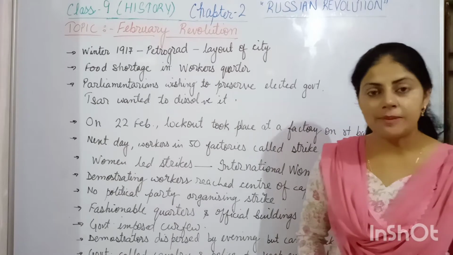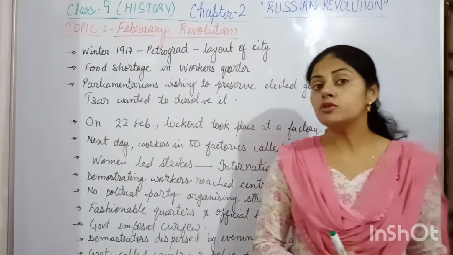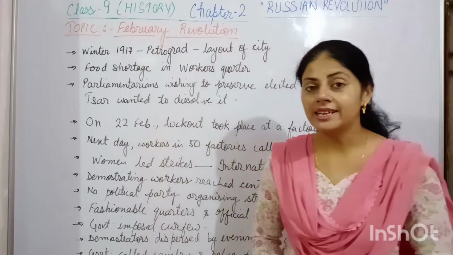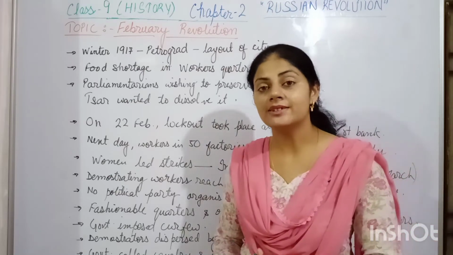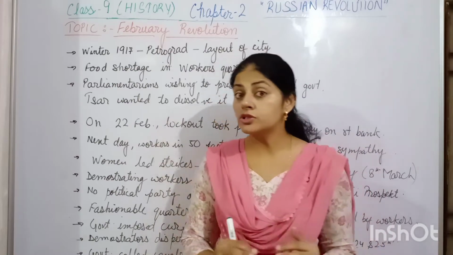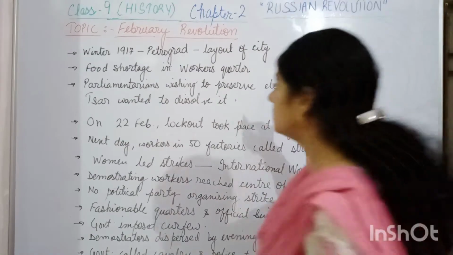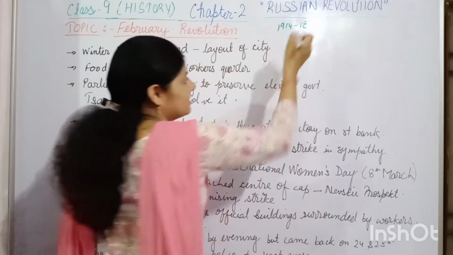Till now in the chapter we discussed mainly the revolution of 1905, and after that we studied the relationship between the First World War and the Russian Empire. And we also saw that the time period of the First World War is from 1914 up to 1918.